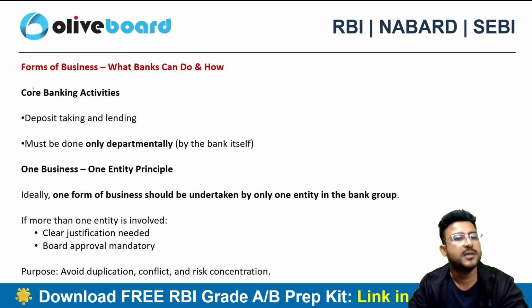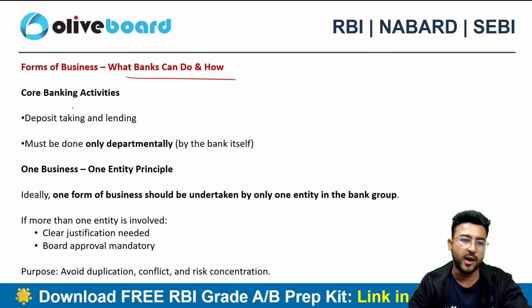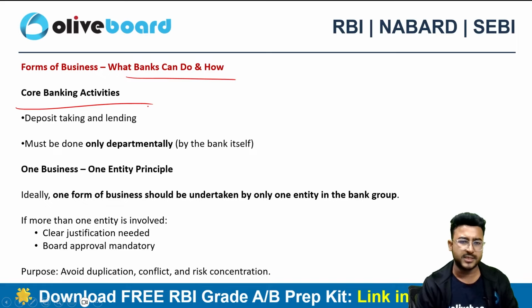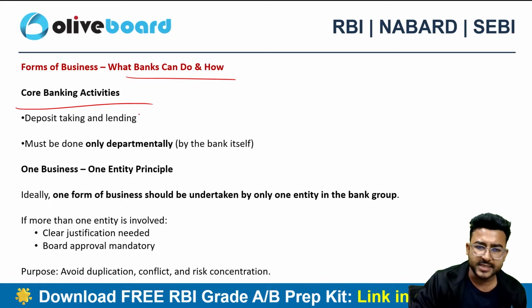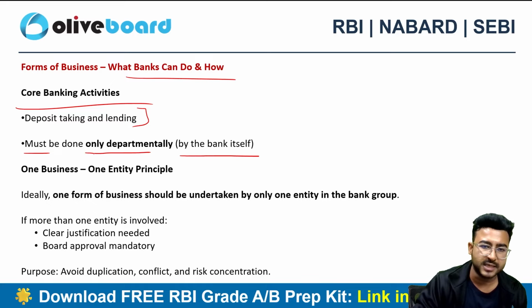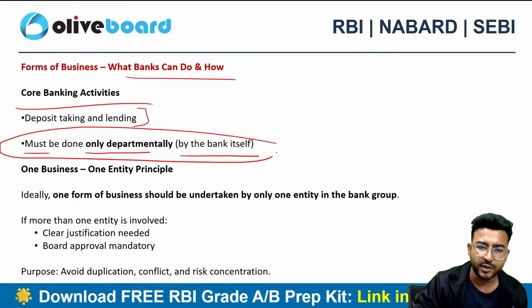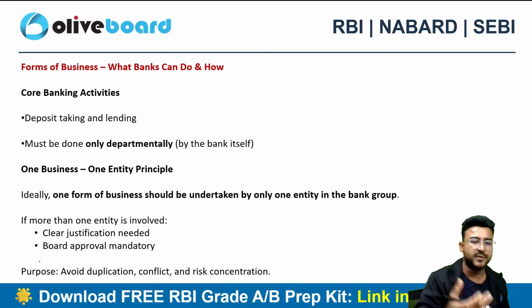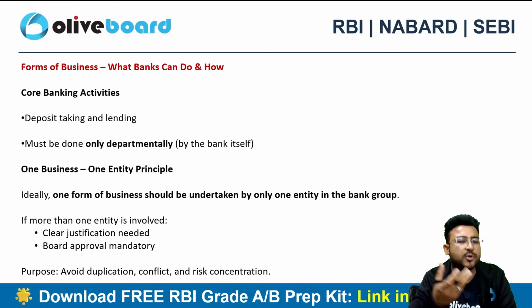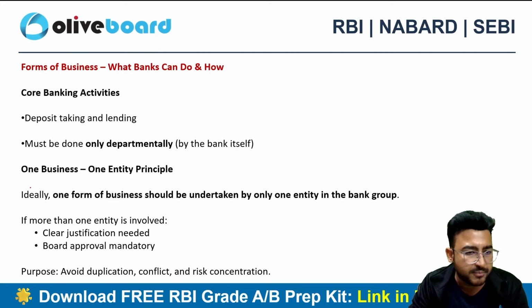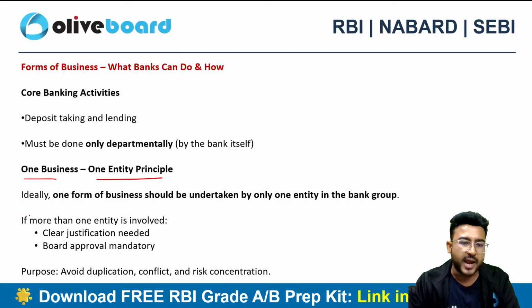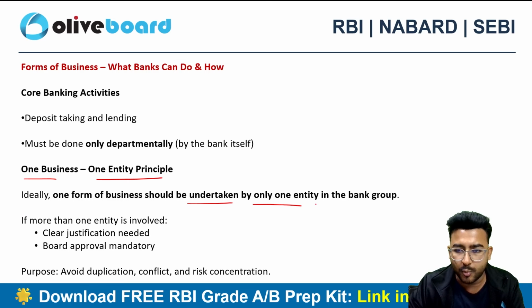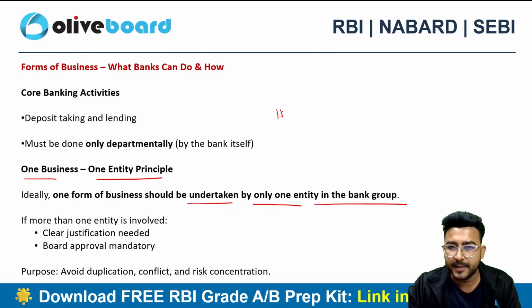As a facilitator. So the core banking activity, what banks can do and how? The core banking activities like taking deposits and lending must be done only departmentally by the bank itself, right? So I can say these activities the bank will not outsource. Here the bank itself will be doing them. These are the core activities of a bank, right? So, one business, one entity principle. Ideally one form of business should be undertaken by only one entity in the bank group. Let's suppose HDFC. HDFC has HDFC Bank.